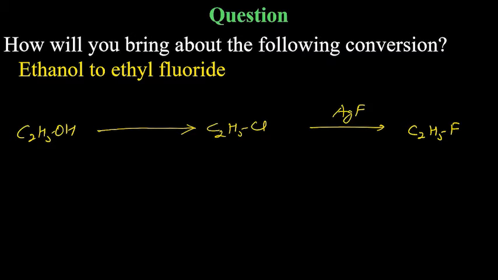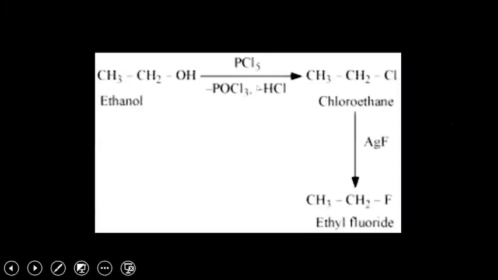So you can get it reacted with SOCl2. Yes, one correct. Good. So the first step will be conversion of alcohol to halide, specifically chloride or bromide, and then the chloride or bromide will be converted to fluoride by Swarts reaction. So here you can use PCl5 also, SOCl2 also, HCl with zinc also.